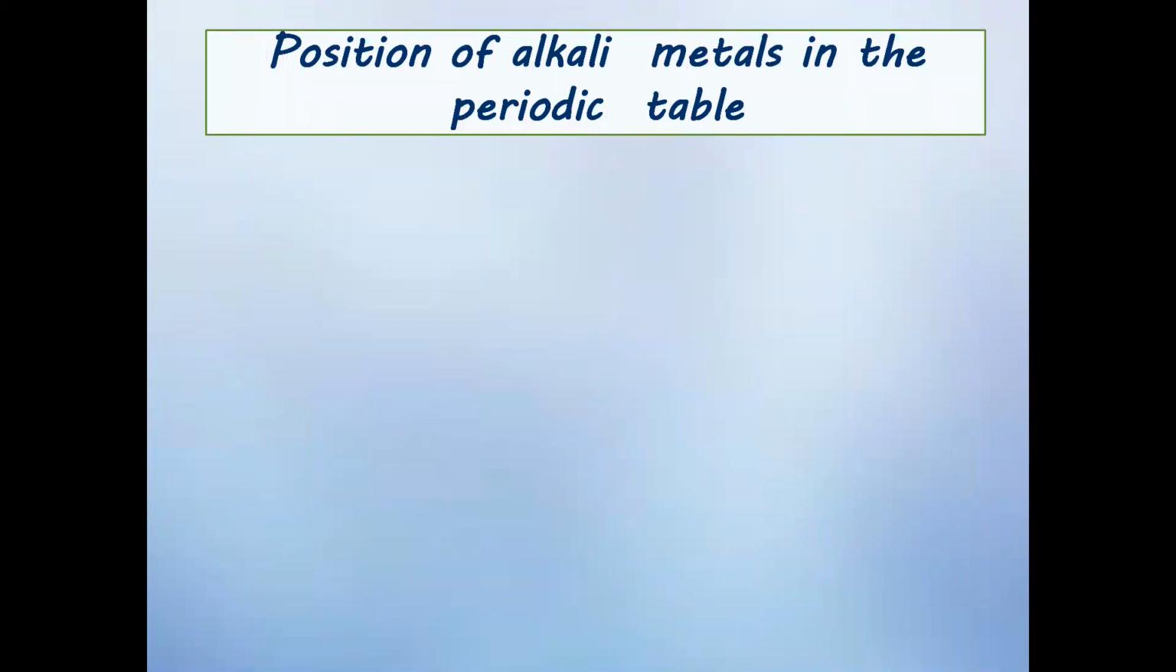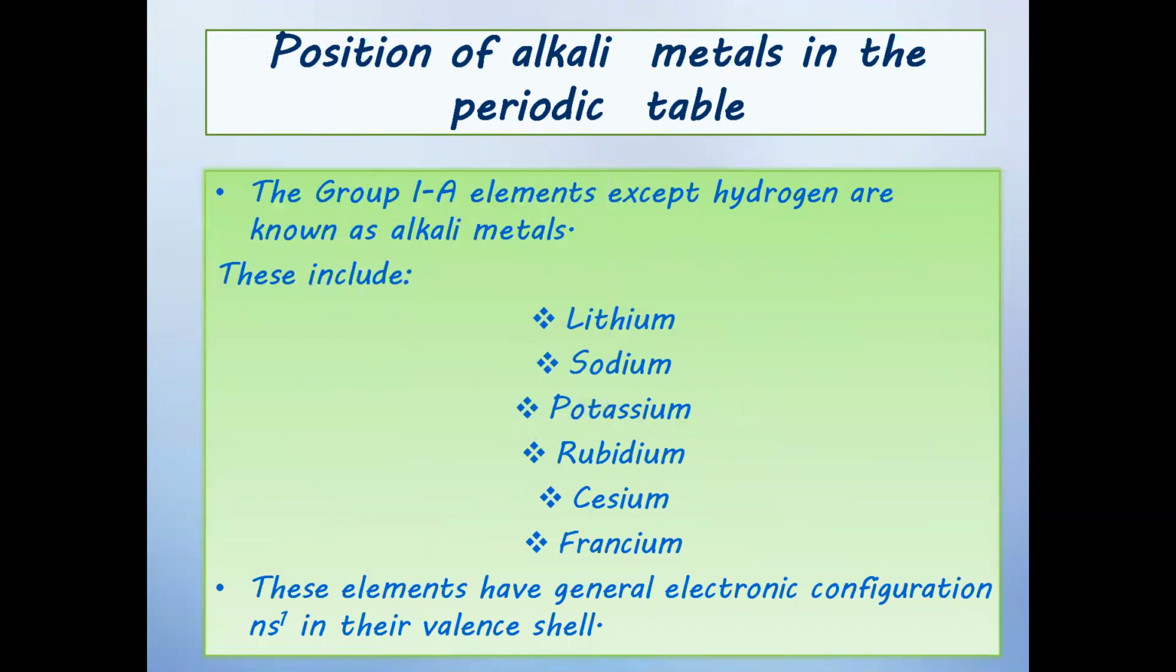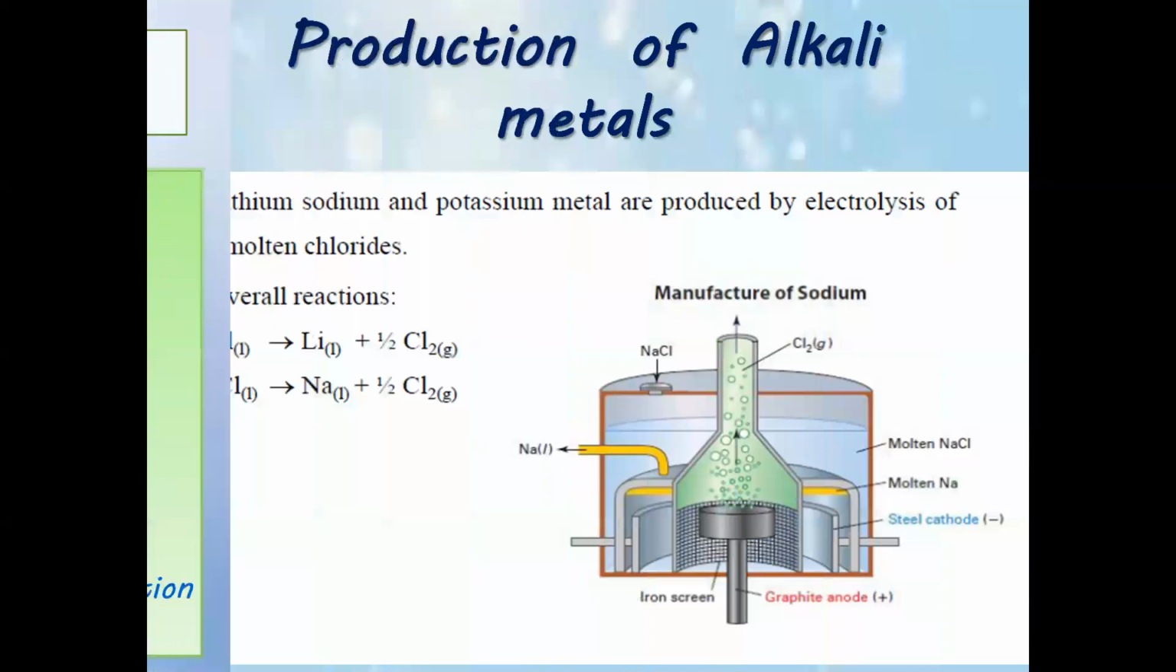So now we are going to discuss position of alkali metals in the periodic table. The group 1A elements, except hydrogen, are known as alkali metals. These include lithium, sodium, potassium, rubidium, cesium, and francium. These elements have a general electronic configuration ns1 in their valence shell.